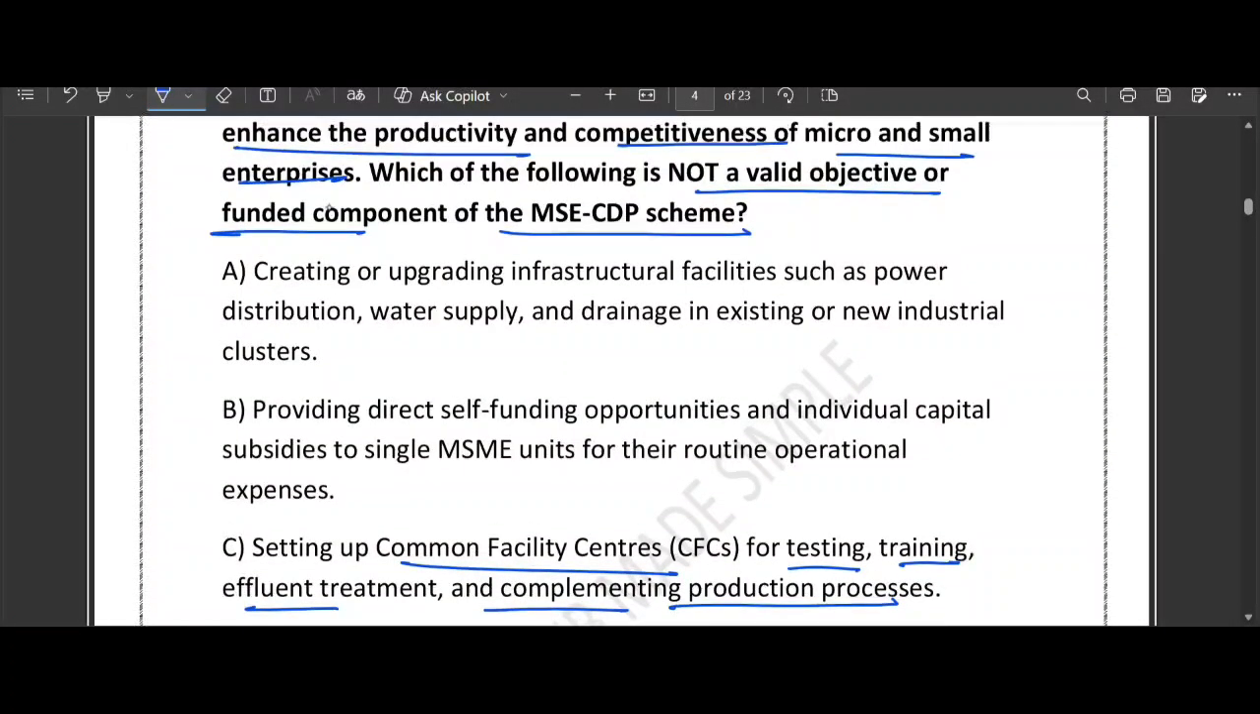The question is which is not a valid component. Think about it. Not what is given. Okay. So what do you think the correct answer is?